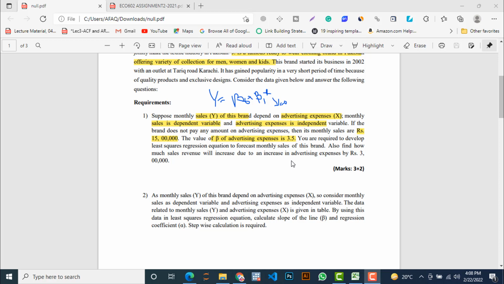Now the second scenario is how much your sales is affected by spending 300,000 on an advertisement campaign. So these two parts have these marks, 3 plus 2.